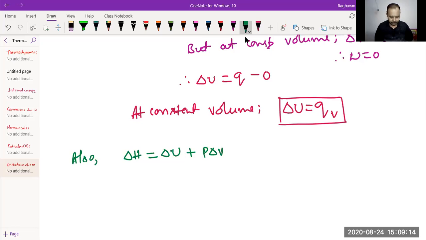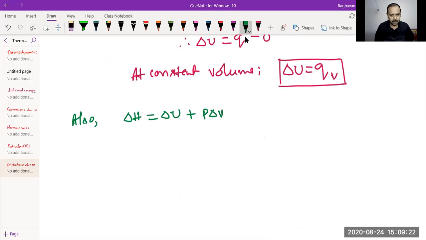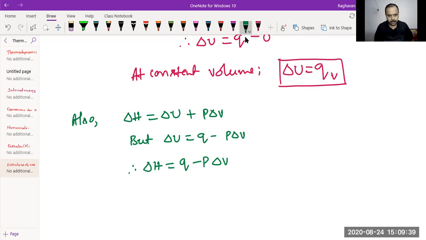Let us substitute delta U, what we had written just now: delta U is equal to Q minus P delta V. So delta H is equal to, in the place of delta U, Q minus P delta V plus P delta V. These two terms cancel. This happens at constant pressure, because we had written this equation at constant pressure.